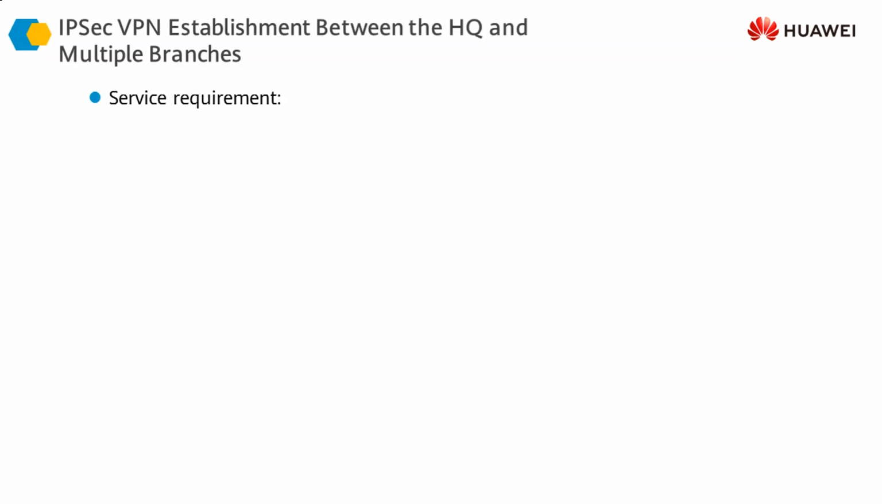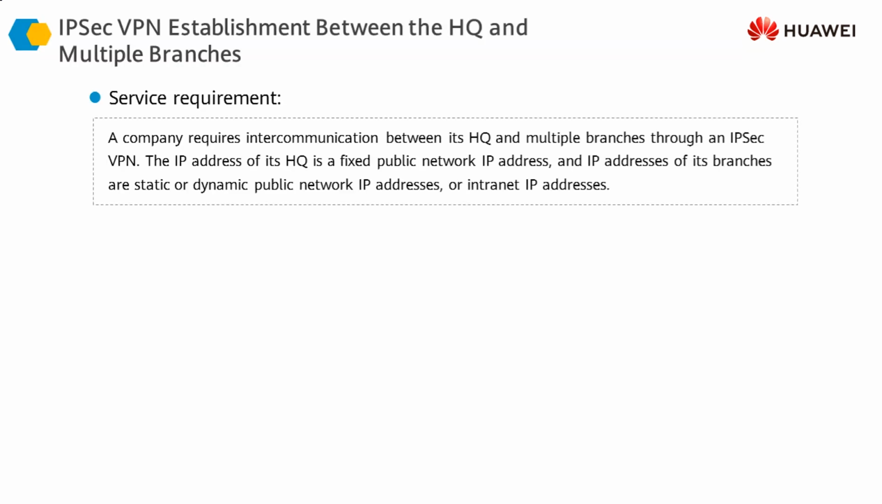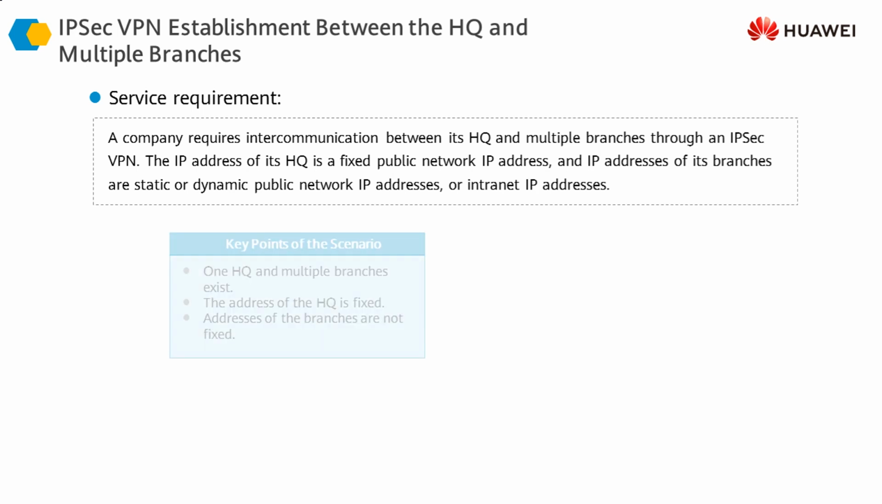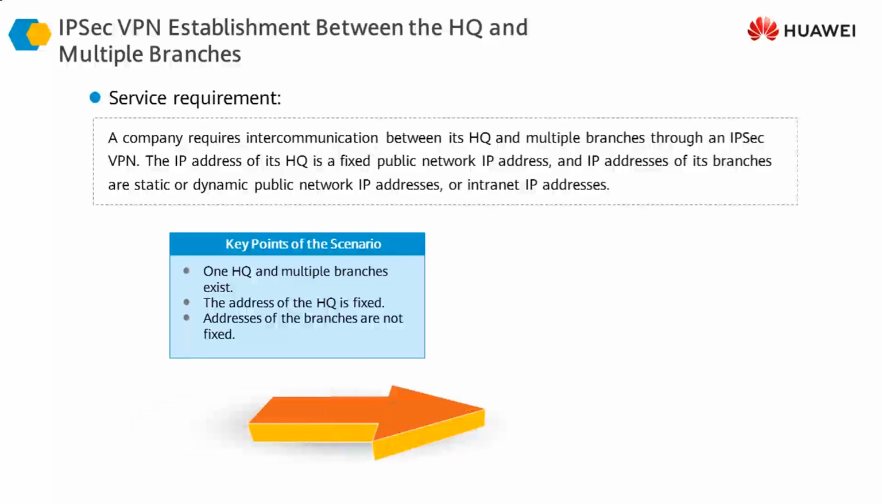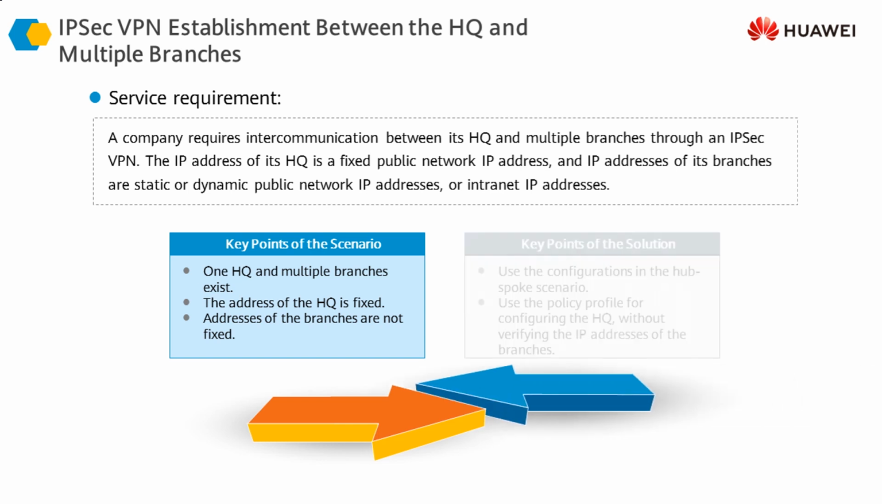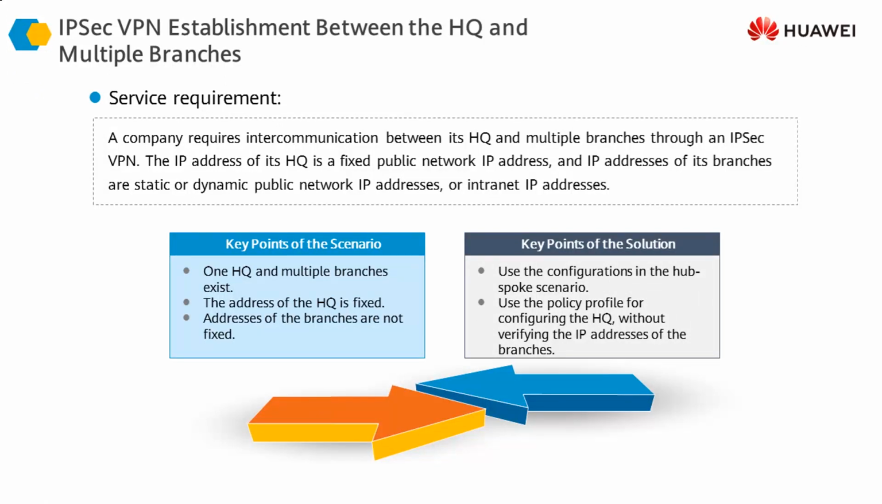However, in certain situations, there could be a requirement that we have a headquarter which is communicating with multiple branch offices, or multiple branch offices are communicating with the headquarter. In this case, generally the headquarter has a fixed IP address. However, the addresses of the branches are not fixed. Since we do not know the addresses of the branches, this makes the situation a little bit more complicated.